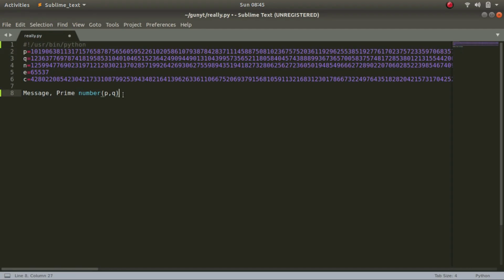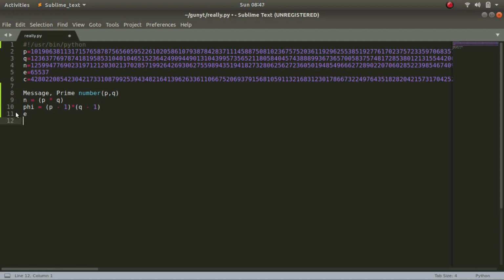With the help of these two numbers, we find n. n is p multiplied by q. And then we find phi. Phi is (p minus 1) times (q minus 1). Now we find e. So e and phi together make up the public key. RSA is public key cryptography, so there are two keys, a public key and a private key, associated with each ciphertext. e is chosen such that e is co-prime with phi. We don't have to worry about it. Generally the value of e is 65,537, but it can be different as well.